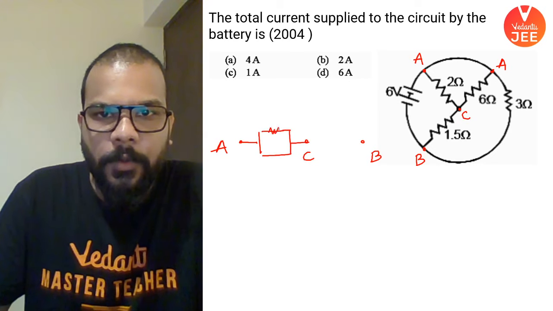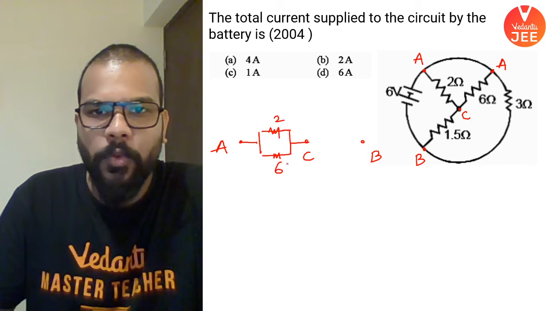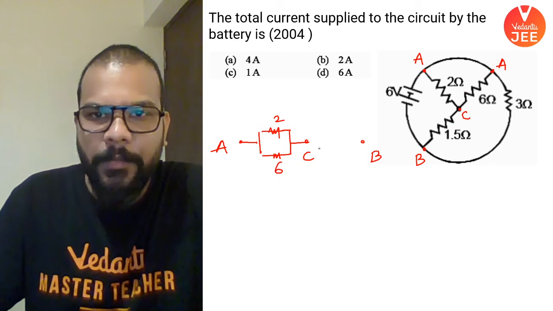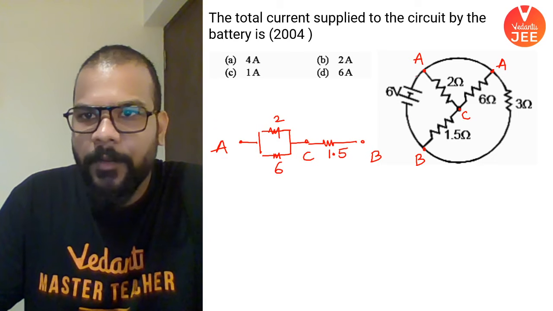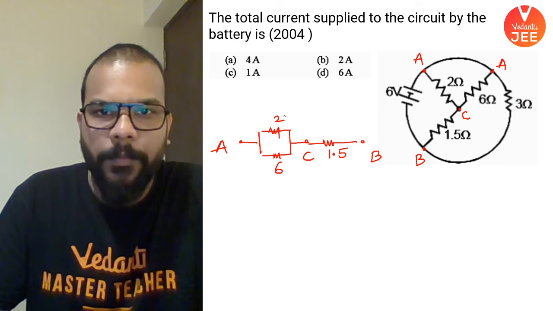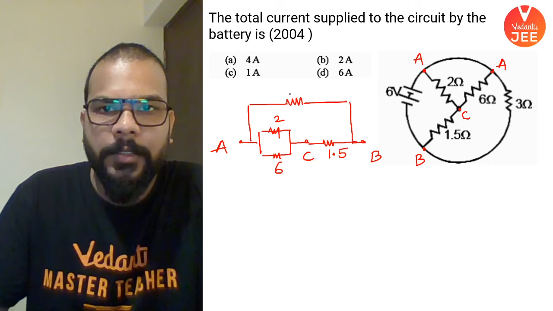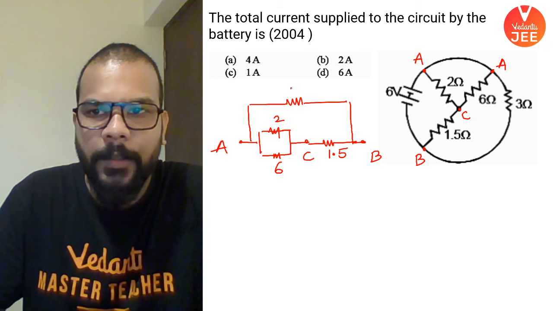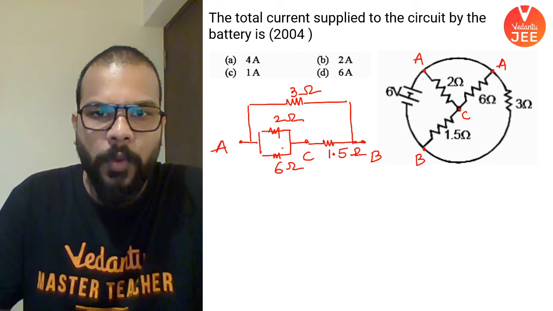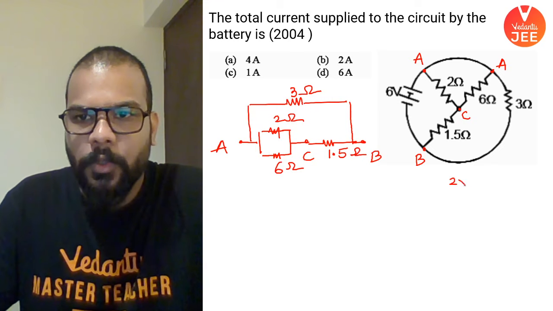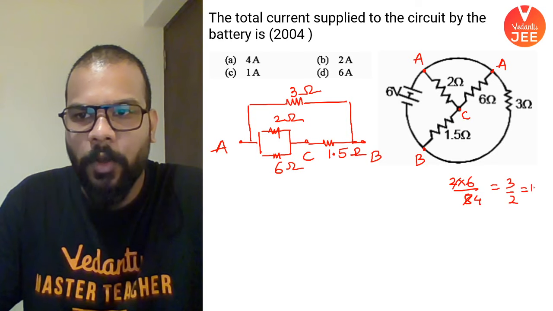So what do I have is 2 ohm and 6 ohm between A and C, and between C and B I have a 1.5 ohm. And between A and B I have 3 ohm. This is how the simplified circuit looks like. So what you see here, that 2 and 6 are connected in parallel. So 2 into 6 upon 2 plus 6 makes it 3 by 2 or 1.5.